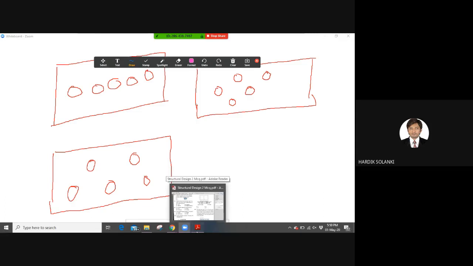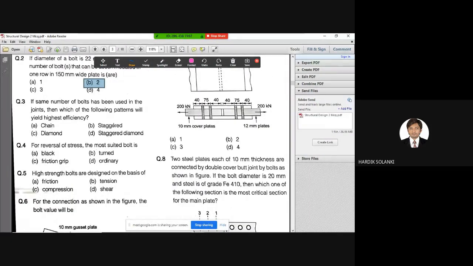This type of practical question will come. It is very easy to find the number of bolts, but which type of pattern to provide for getting the maximum efficiency? This is the practical question. Out of all these 4 patterns which are practically possible, the diamond pattern will yield the maximum efficiency. So the correct answer is C, diamond pattern, if the same number of bolts are to be used to create a joint. All right, shall we move forward?